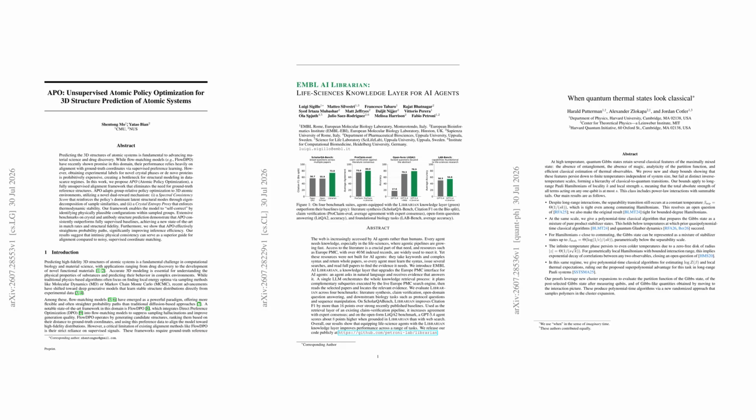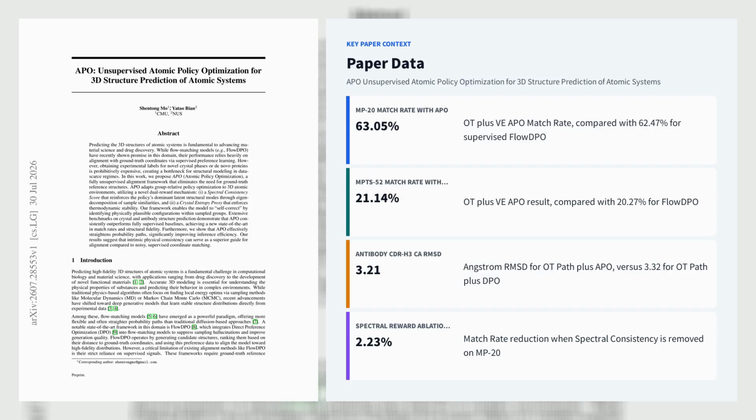Together, these results point to a deeper trend: replacing labels, brute force search, and opaque retrieval with structure, constraints, and verification. We'll see what that means for materials, research agents, and quantum simulation. Let's explore the first paper. APO: Unsupervised Atomic Policy Optimization for 3D Structure Prediction of Atomic Systems.